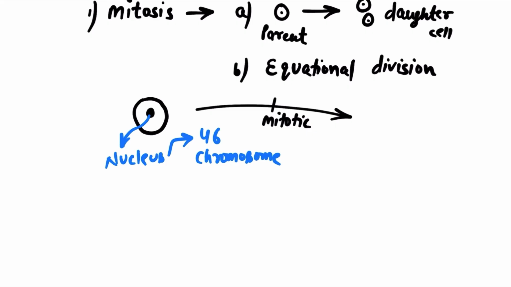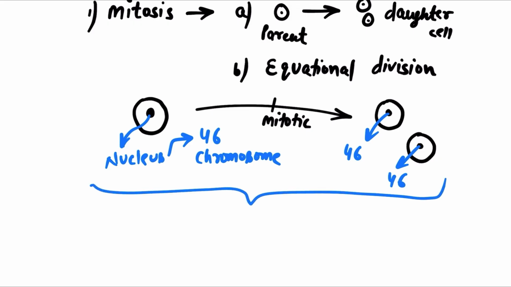obviously it will form two daughter cells. And these two daughter cells also contain 46 chromosomes, same as the parent cell. So this daughter cell will also contain 46 chromosomes and this daughter cell will also contain 46 chromosomes. Hence the number of chromosomes between the parent and the daughter generation remains the same. That's why it is also known as equational division.